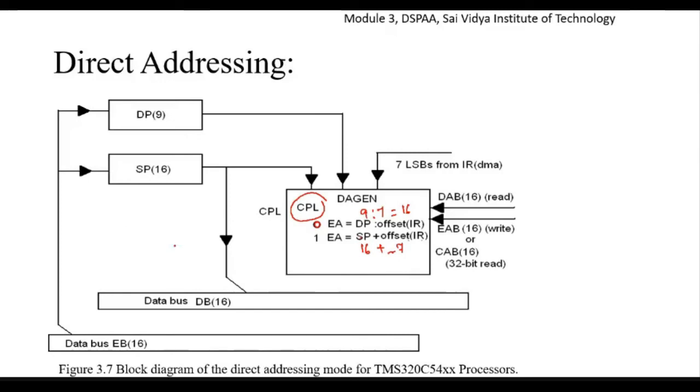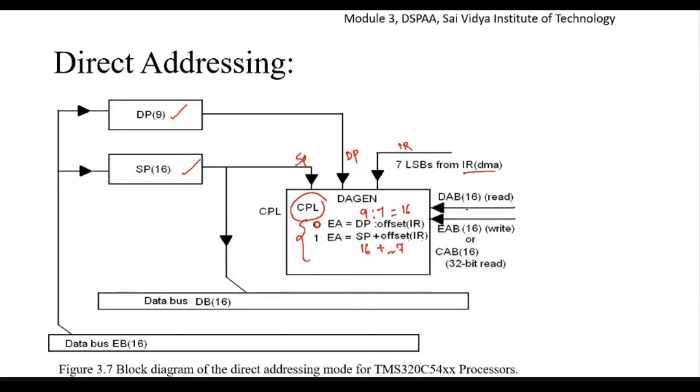So this entire diagram, that is the data memory page pointer, the stack pointer, and this block explains the function of the compiler mode bit. The inputs to this are one from the stack pointer, another from the data page pointer, and another from the instruction register, that is the 7 least significant bits from the instruction register in case of DMA.